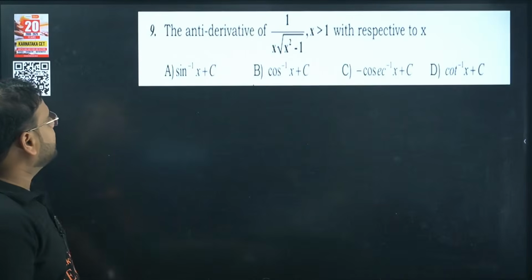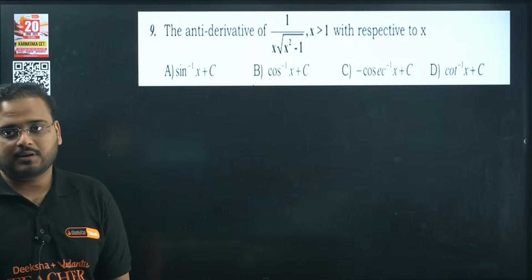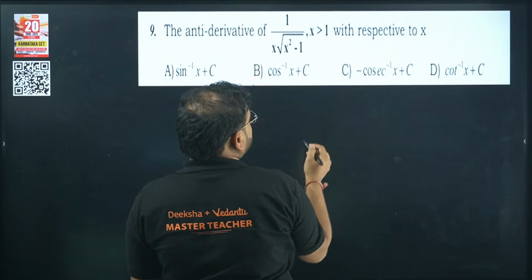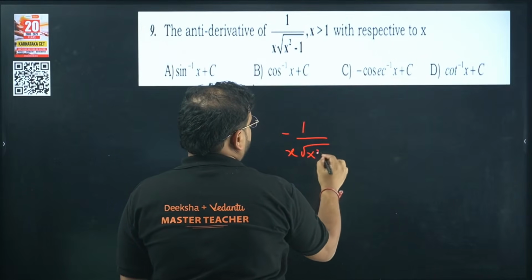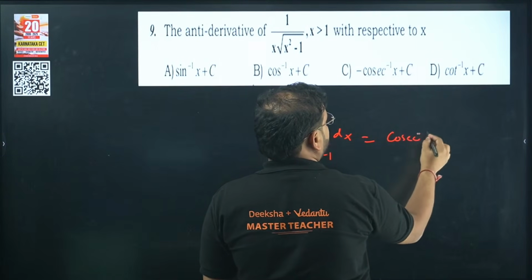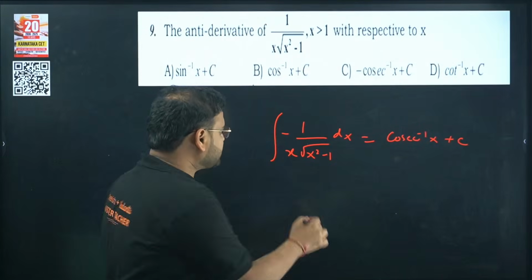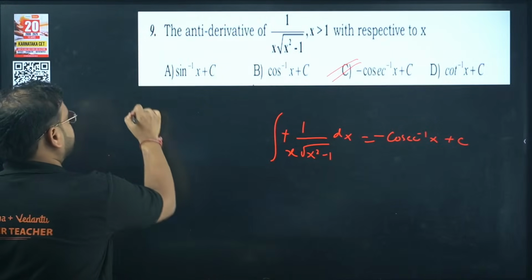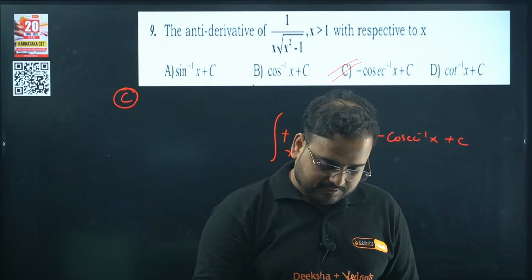Question number 9 now. The antiderivative of 1 upon x into the square root of x square minus 1 with respect to x. Looking for antiderivative means integrals. This is the formula. Basically, the integration of this, if you remember, is nothing but cosec inverse of x plus c. But over here I have a plus sign. If I have plus over here, it has to become minus. So the option is option C. It is direct formula based.